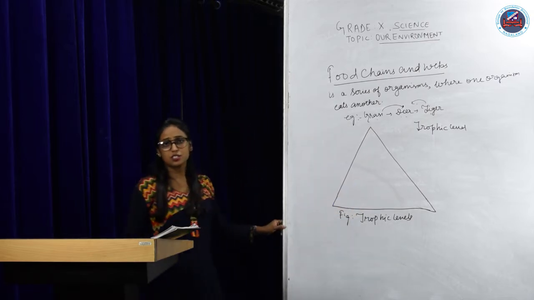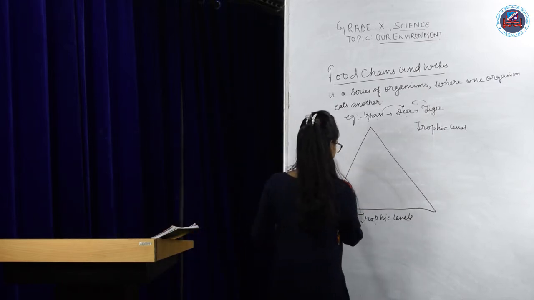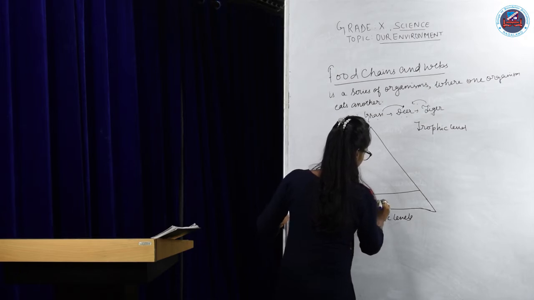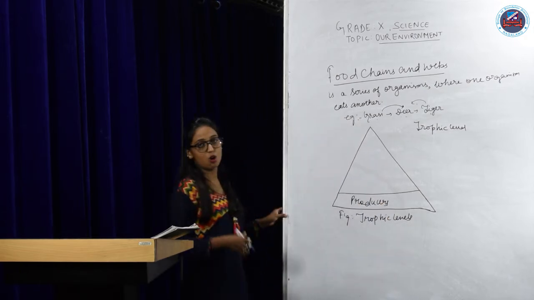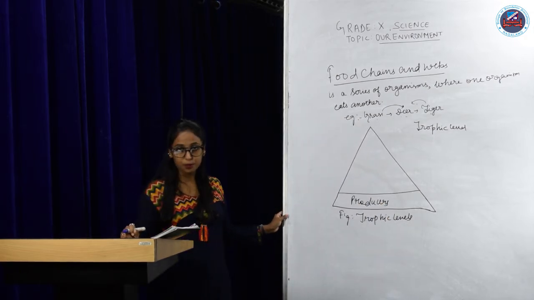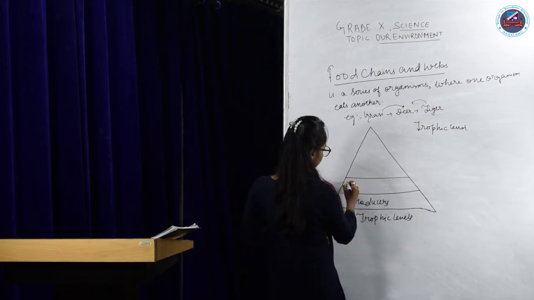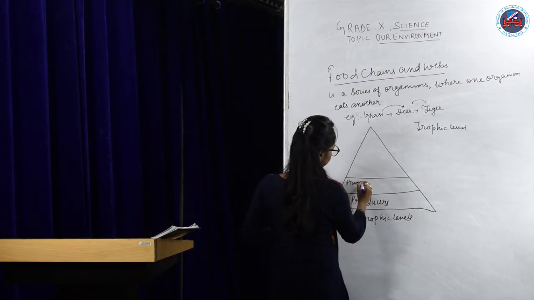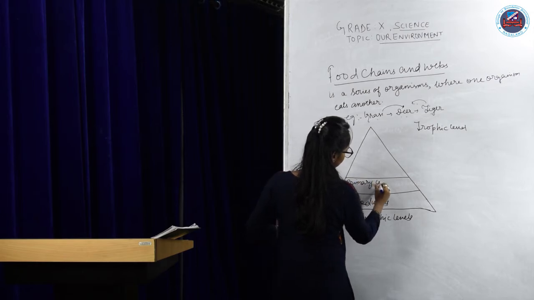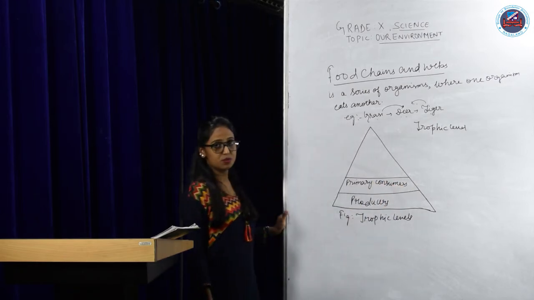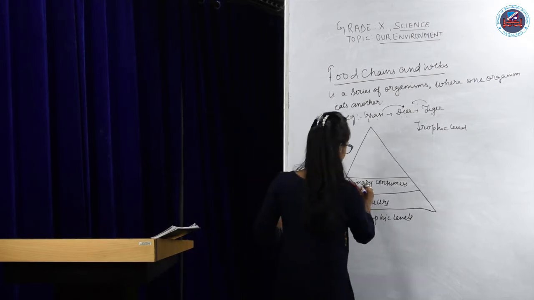At the very first trophic level, there are producers. Producers are the autotrophs, the green plants and all. The second level is occupied by the primary consumers, the herbivores. The herbivores are the primary consumers.